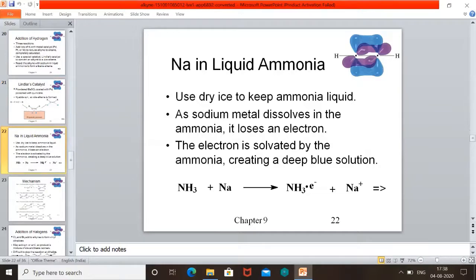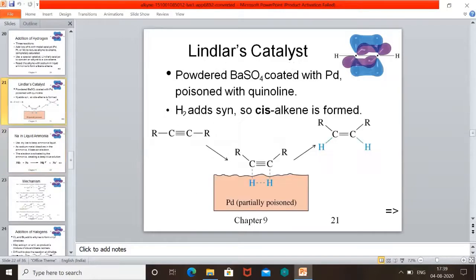Next, hydrogenation in the presence of sodium using liquid ammonia, we get a trans product here. Dry ice is used to keep ammonia liquid, and we get a trans product. There we were getting the cis product by using Lindlar's catalyst. So what is Lindlar's catalyst? Remember, barium sulfate coated with palladium and poisoned with quinoline is known as Lindlar's catalyst.